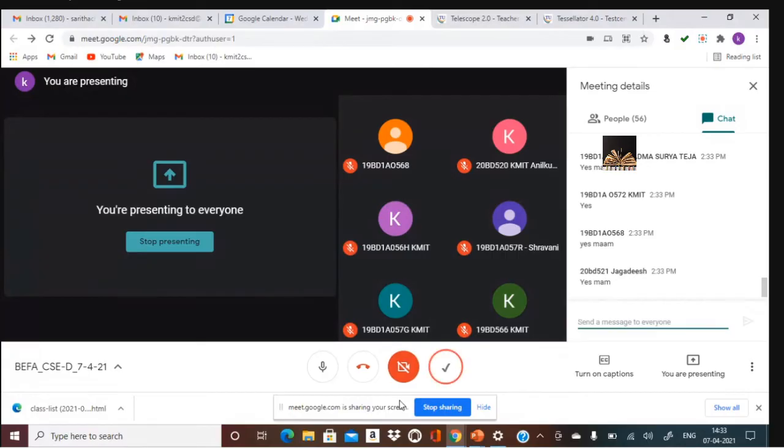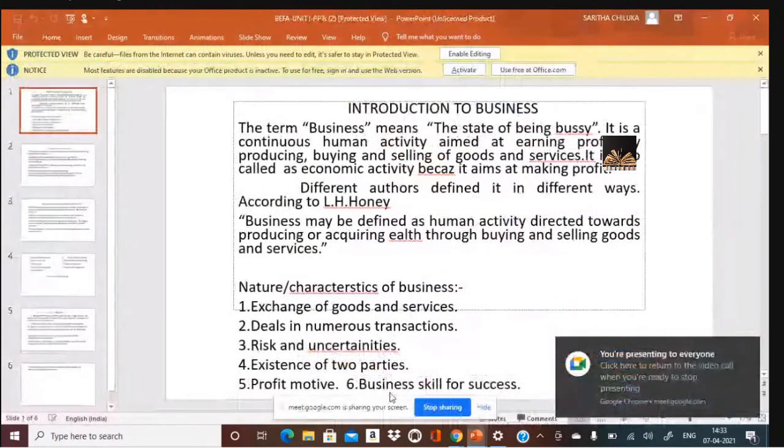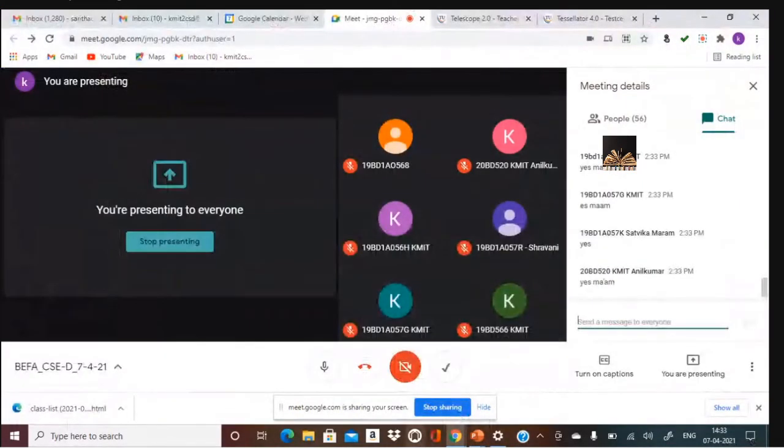Only 4 or 5? Abhinav? Okay. Yeah, Satvika. So shall we start? I'm starting with the first slide of our first class. This is the introduction of the business. Can you see the screen, all of you? Is the screen visible?